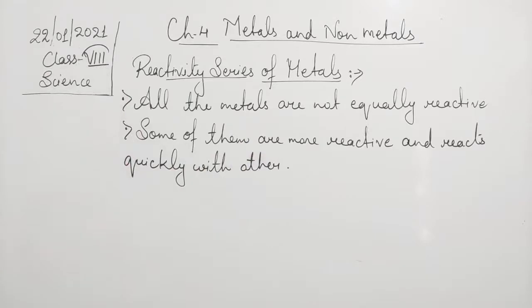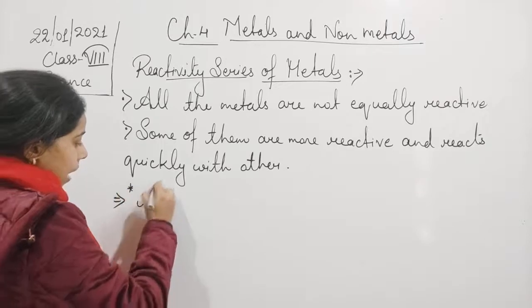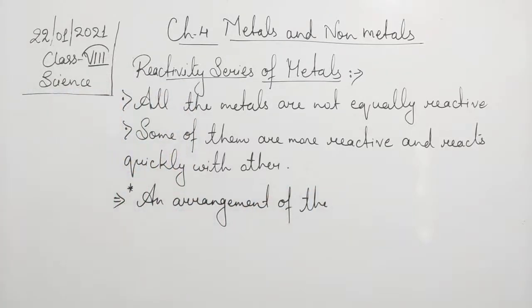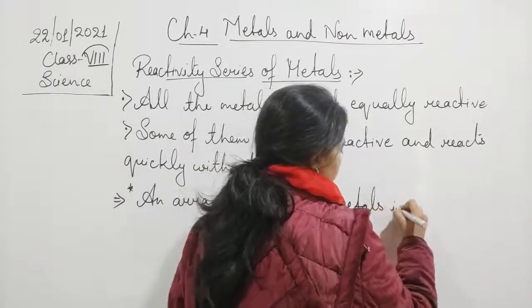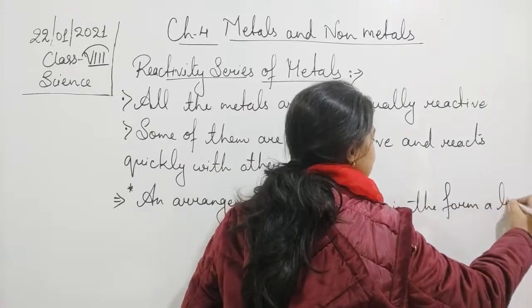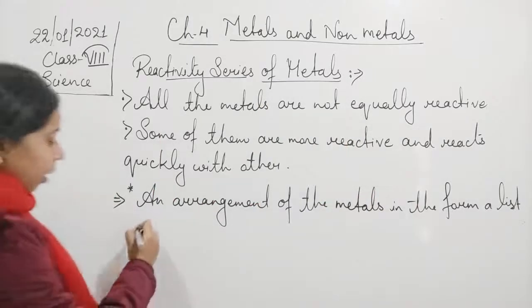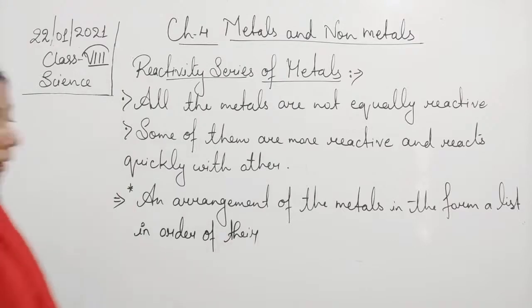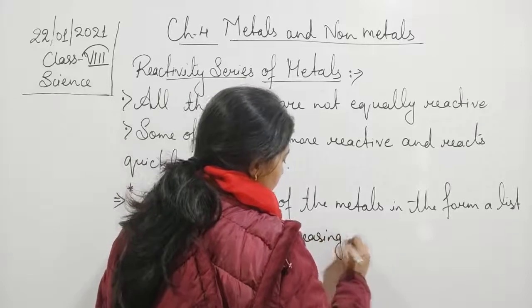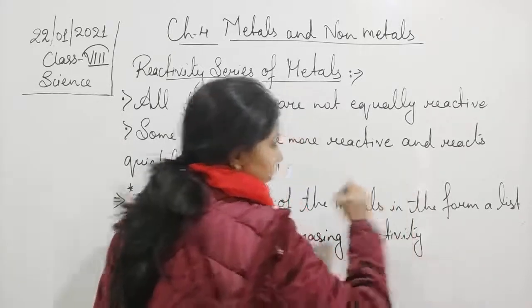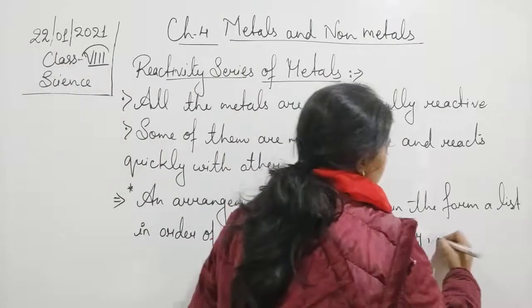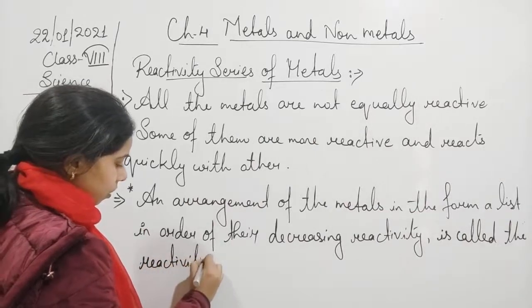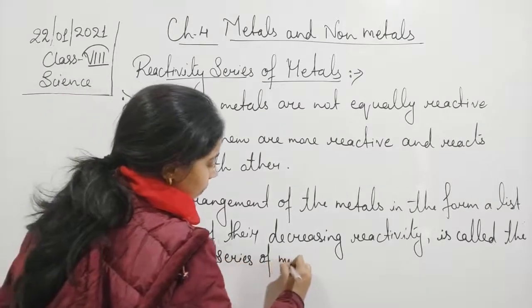Now, the important one is this: an arrangement of the metals in the form of a list, in order of their decreasing reactivity, is called the reactivity series of metals.